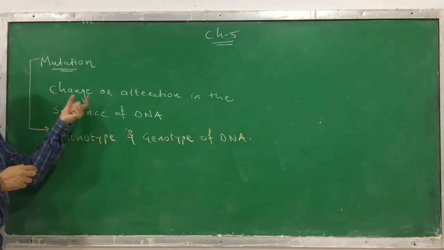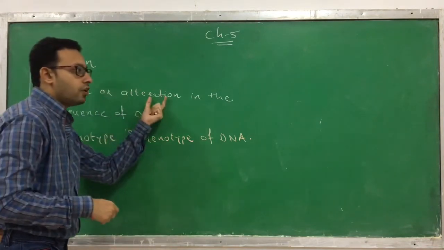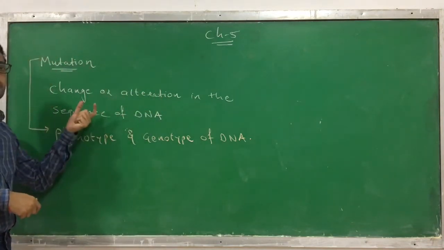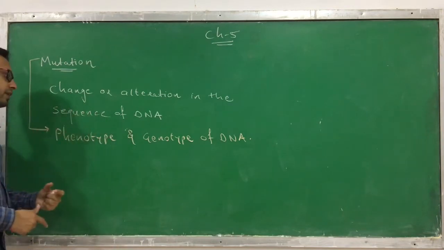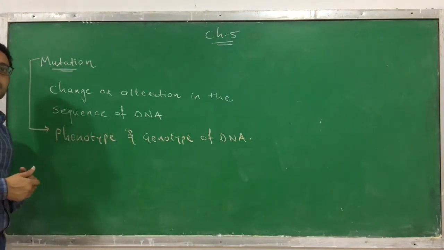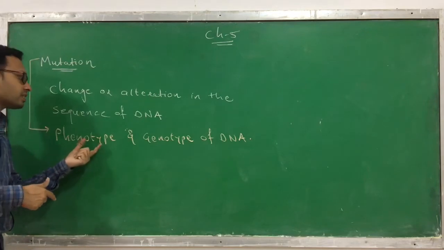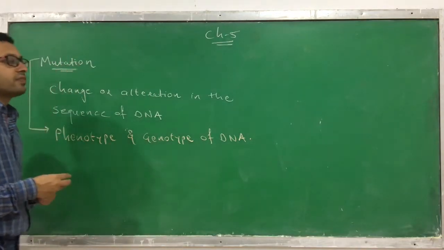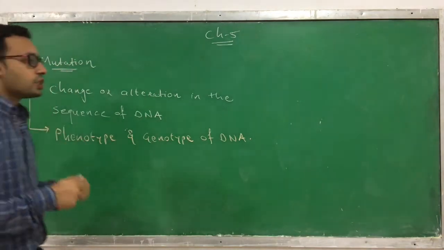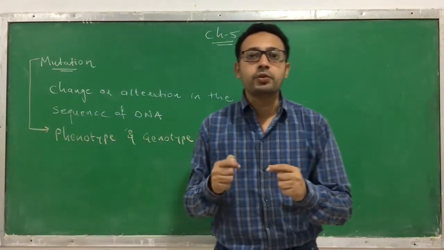Mutation means a change or alteration in the structure of DNA, or in the sequence of DNA more specifically. And as there is a change in the sequence of DNA, there is a change in the phenotype and the genotype. So this is what happens in the case of a mutation.